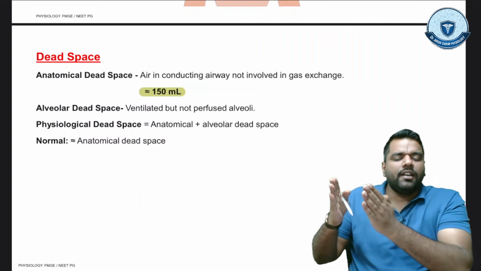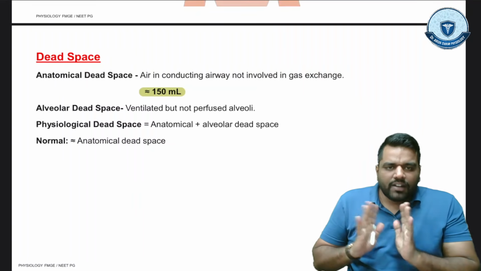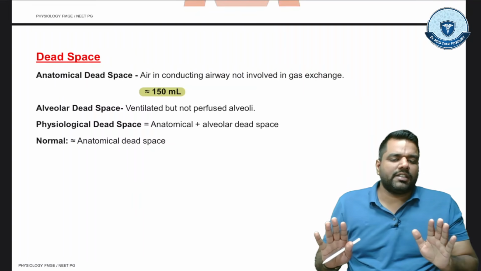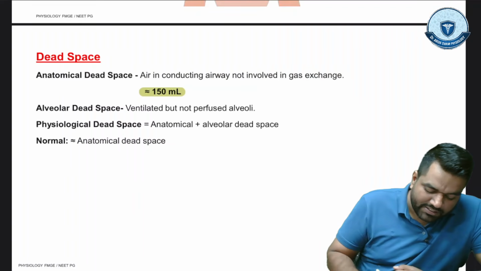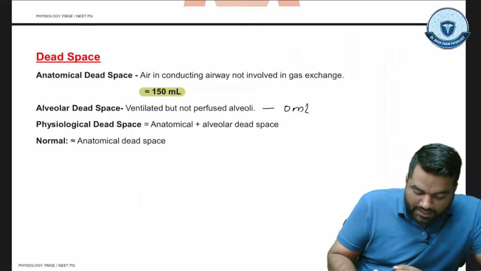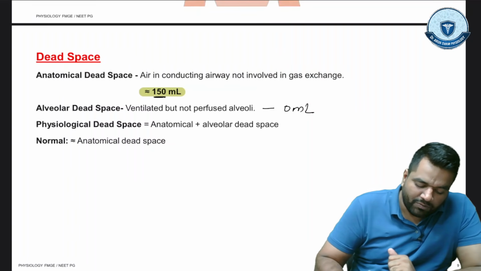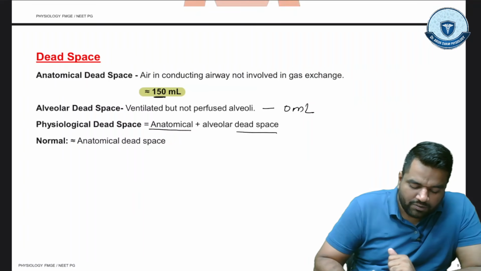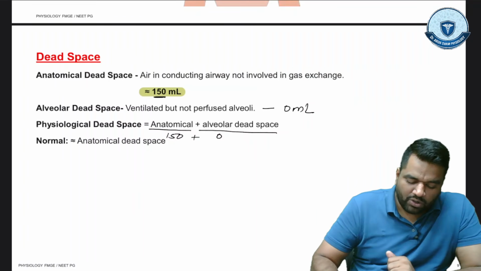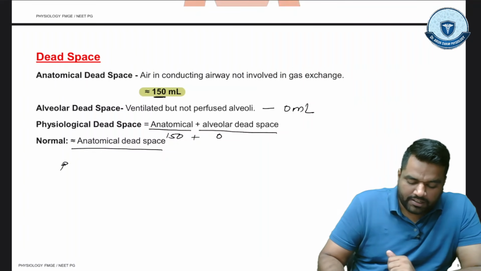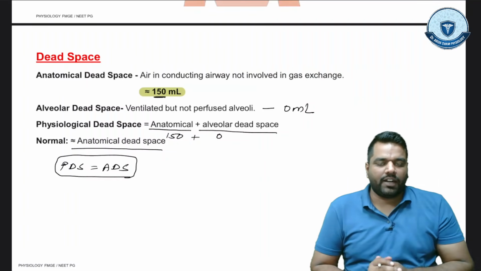Ideally, only the anatomical dead space air cannot take part in gas exchange. But alveolar dead space air never stays in this condition, it always does gas exchange. So ideally alveolar dead space is always around 0 ml, and the anatomical dead space is around 150 ml. So what is the physiological dead space? This is the combination of anatomical dead space and alveolar dead space. Anatomical dead space is 150 and alveolar dead space is 0. So normally the physiological dead space is equal to the anatomical dead space. This is how we can remember, right?